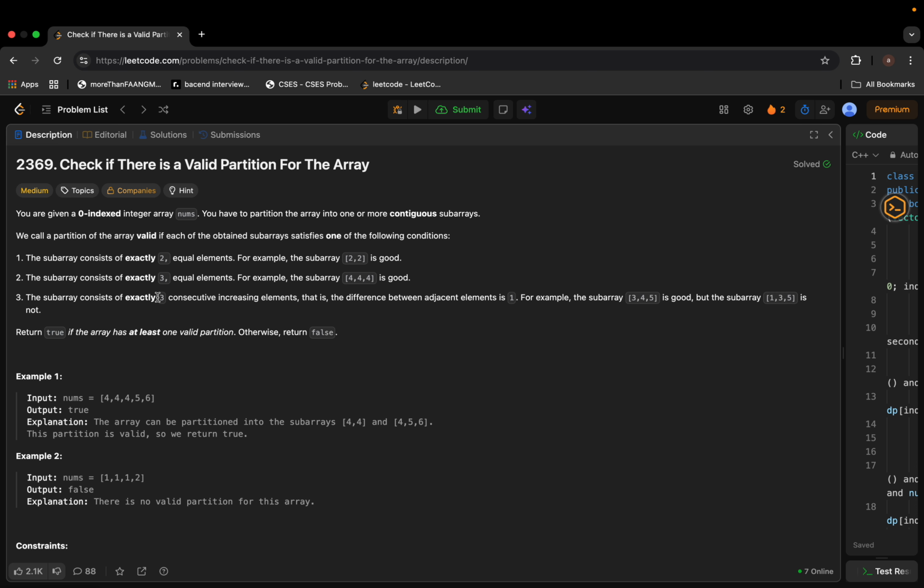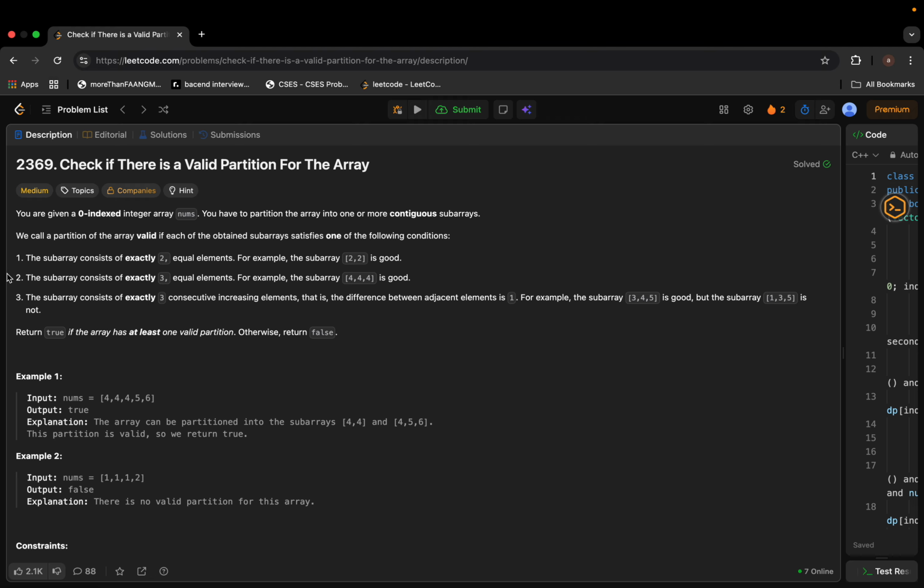So the question is very simple. It's not too complicated. The question says that we need to make valid partitions of the array, and if we are able to make any valid partition, then we can return true, otherwise we have to return false. So what is a valid partition for the provided question?